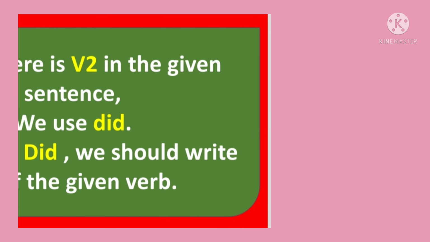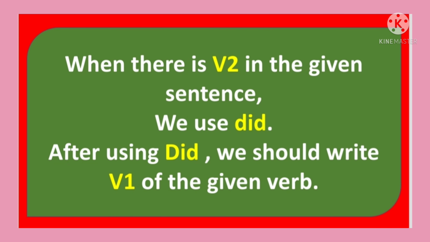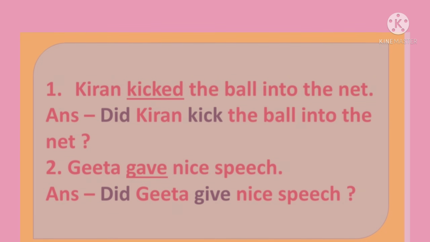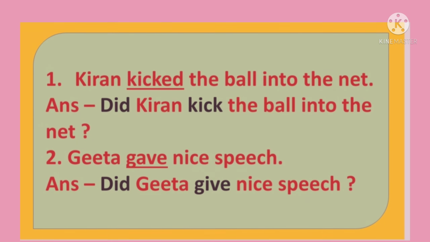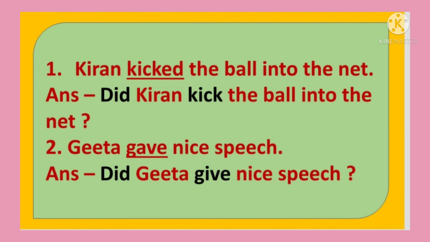When there is V2 in the given sentence, we use did. After using did, we should write V1 of the given verb. Examples: Kiran kicked the ball into the net. In this sentence, there is kicked. This is V2. So, we are going to use did. Did Kiran kick the ball into the net? Second sentence, Geeta gave nice speech. Gave is V2. So, we are going to use did. Did Geeta give nice speech?